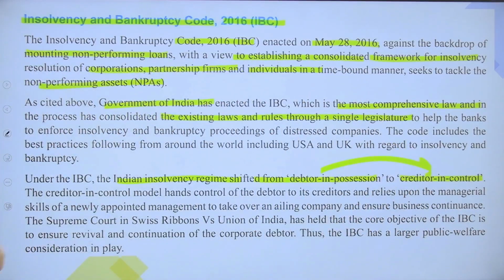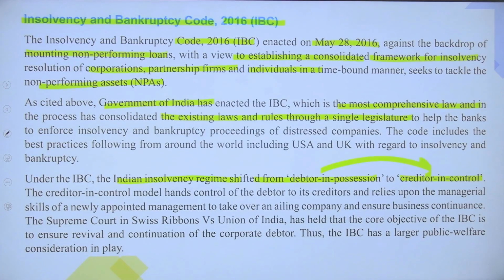The creditor in control model hands control of debtors to its creditors and relies upon the managerial skill of newly appointed management to take over an ailing company and ensure business continuation.